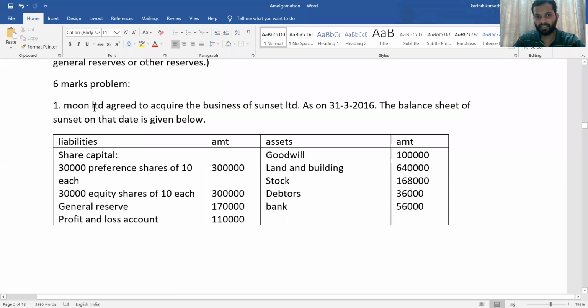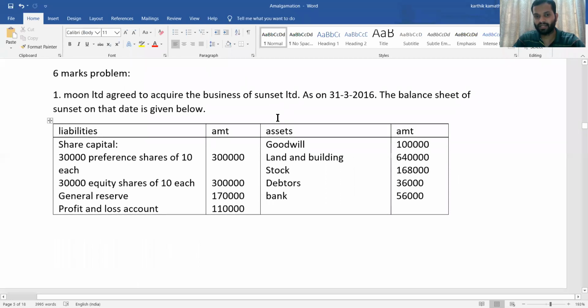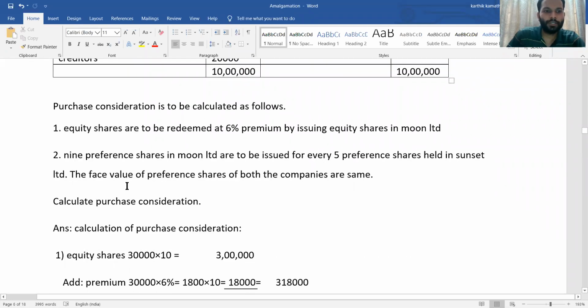That means Moon is a purchasing company. Sunset is the selling company. So Sunset is a transferor company. So you need to calculate purchase consideration. Very, very simple problem. Only for 6 marks.